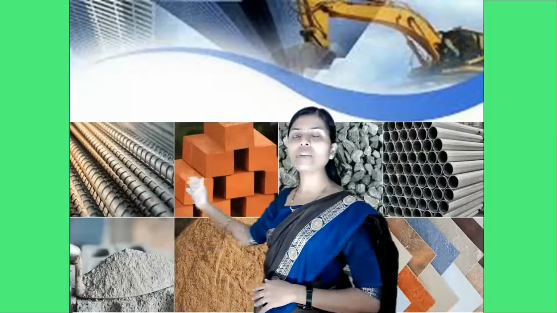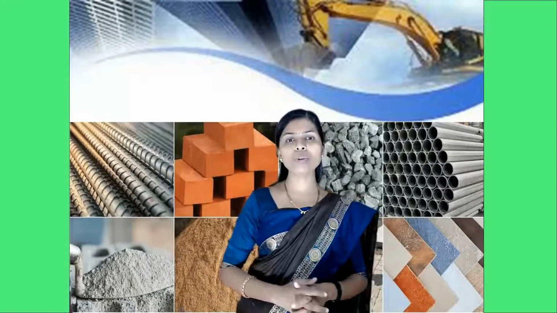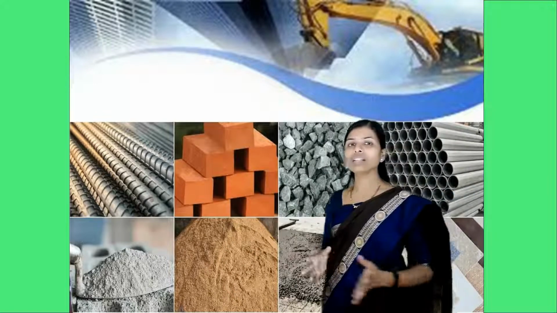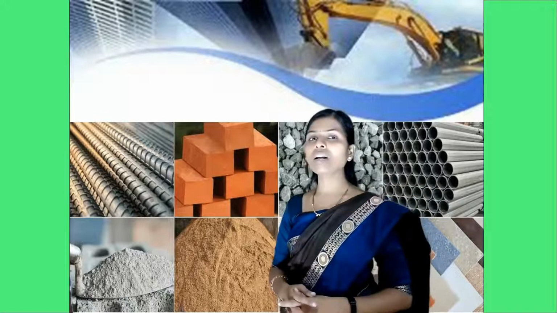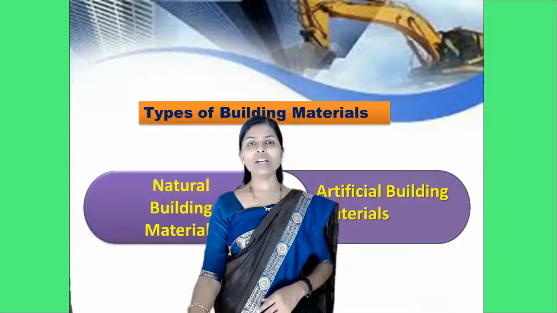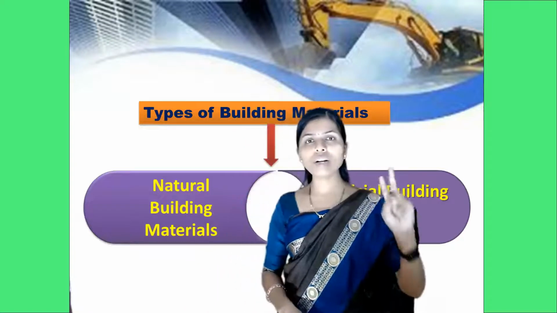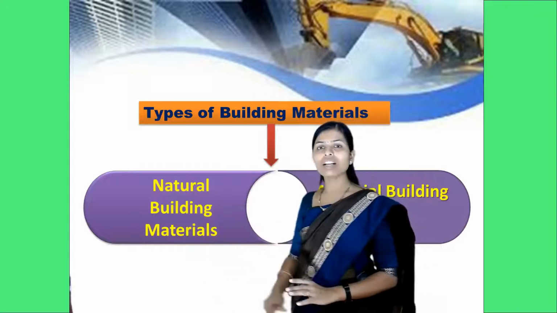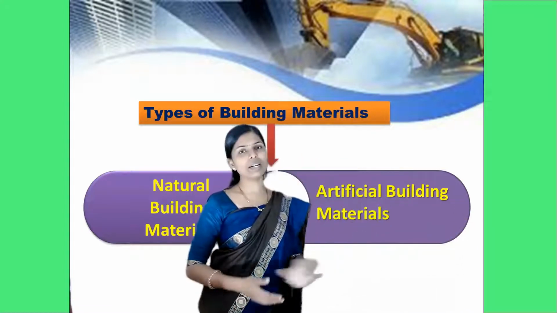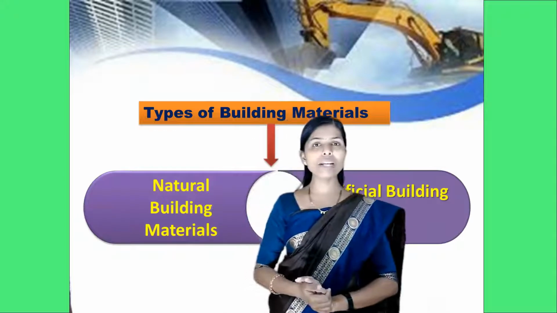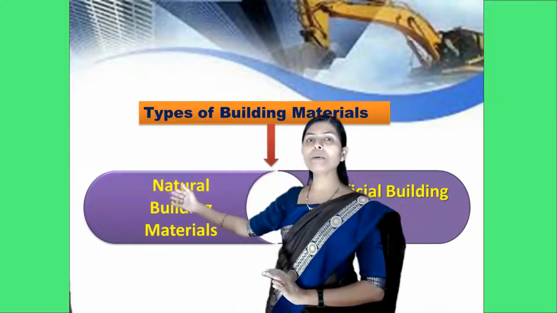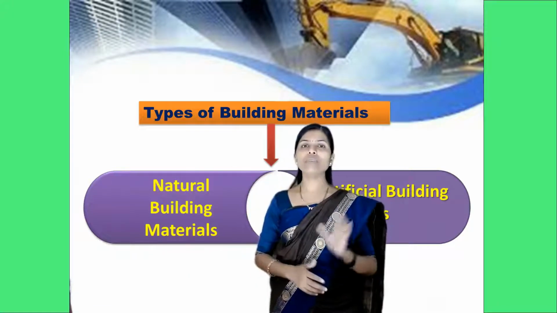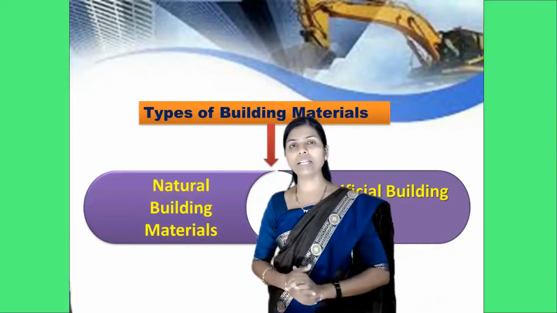Here you can see many different types of building materials I have shown you. Some are man-made, or artificial, and some are natural building materials. So there are two different types of building materials. First, natural building materials, and second, artificial building materials. What is meant by natural building materials? Those building materials that are available in nature by default we can call natural building materials.